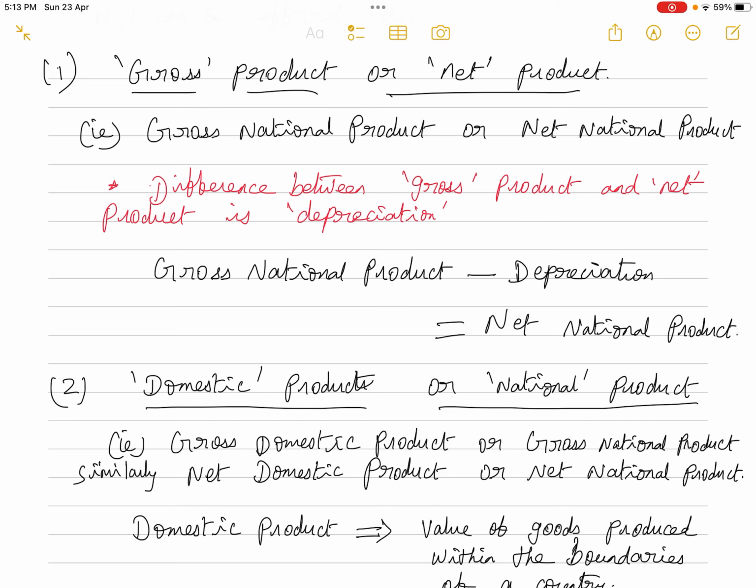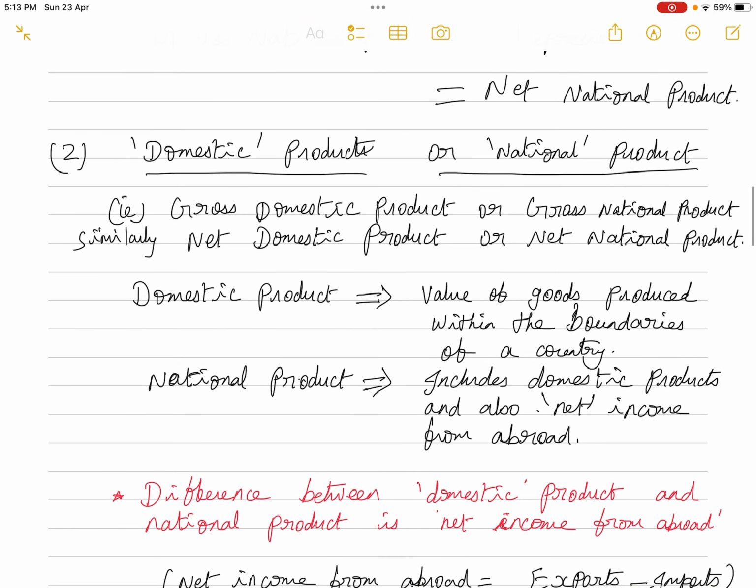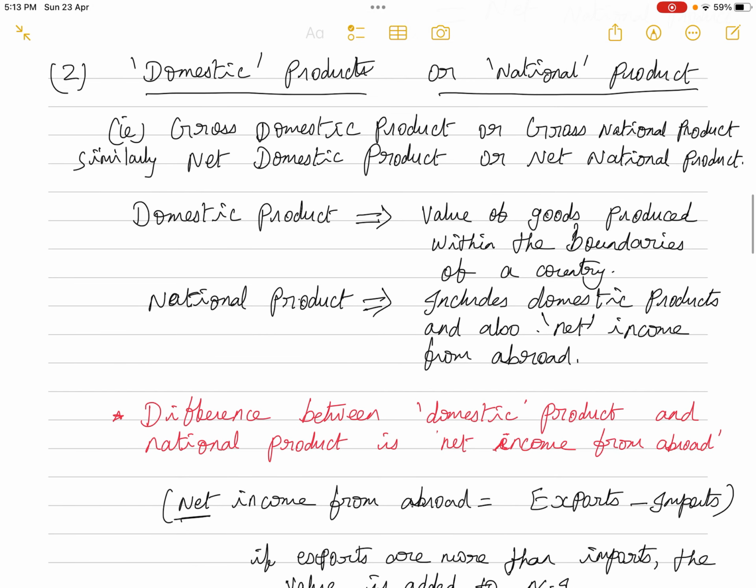Okay, now again, the national income can be expressed as domestic product or national product, that is gross domestic product or gross national product, or net domestic product or net national product. Now what is the difference between the domestic product and the national product?